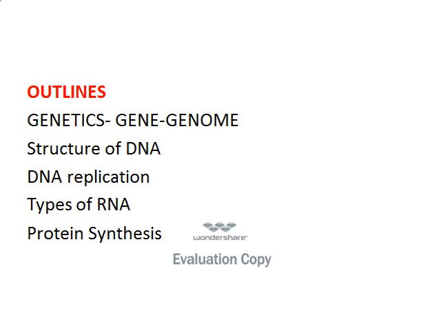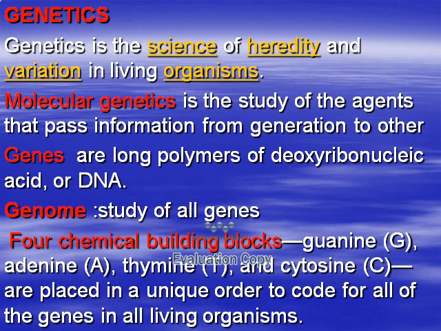Our genetics outline: genes, genome, the difference between genetics and genome, structure of DNA, replication, types of RNA, and finally protein synthesis. Firstly, what is the difference between genetics, molecular genetics, gene and genome? Genetics is the science of heredity and variation in living organisms. Molecular genetics is the study of agents that pass the information from one generation to another.